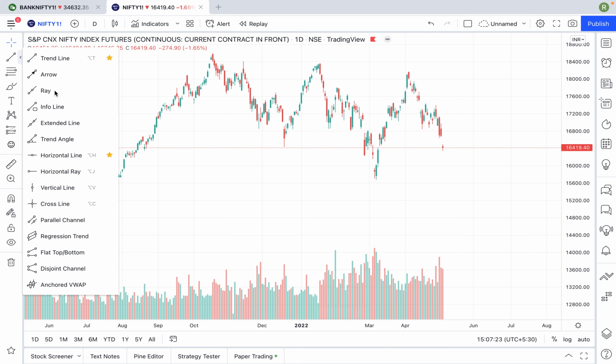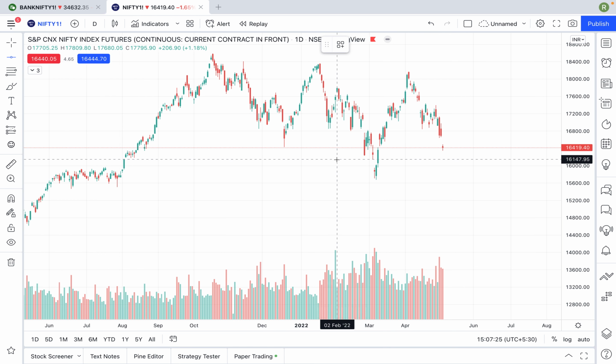So here, coming to a support. What is support? Every time the market is coming to one particular zone, one particular price, and from there it is rejecting always, whether it is upside or downside, that is called a support. When it is moving to the upside, we will call it a resistance. So resistance and support is the same thing.